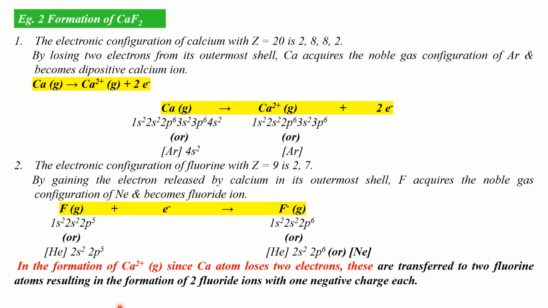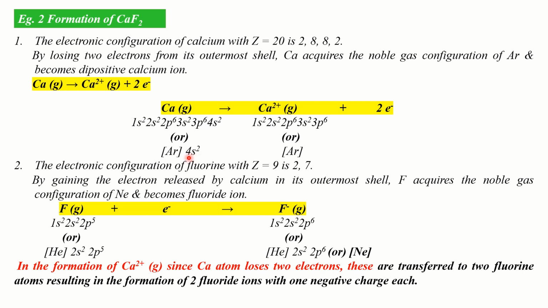Let us now look at one more example, formation of calcium fluoride. We know that the electronic configuration of calcium with atomic number 20 is simply written as 2, 8, 8, 2. It is formally written as 1s2, 2s2, 2p6, 3s2, 3p6, 4s2. Here, 1s2, 2s2, 2p6, 3s2, 3p6 corresponds to the configuration of the nearest noble gas, argon. So, we can also write the electronic configuration of calcium as argon 4s2.